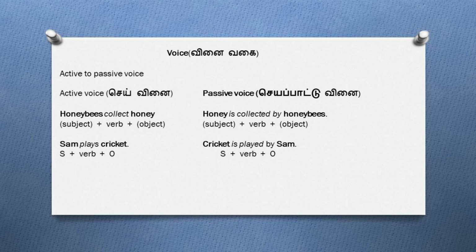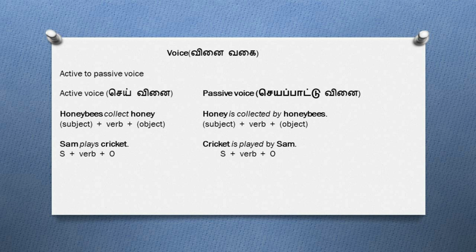ஒரு ஆக்டிவ் வாய்ஸ் சென்டென்ஸை அதனுடைய பாசிவ் வாய்ஸில் மாற்றுறதுக்கு என்ன பண்ணணும் அப்படின்னு இப்போ பார்க்கலாம். The first one is honey bees collect honey. In the sentence, honey bees is the subject, collect is the verb and honey is the object. This sentence is of the format subject plus verb plus object and the subject, that is the honey bees, is the doer of the verb. That's why this is an example of active voice.